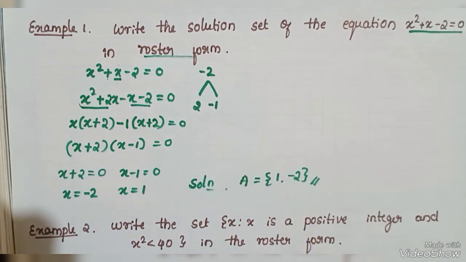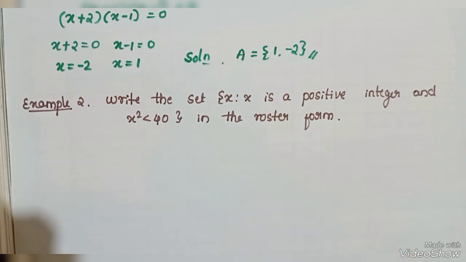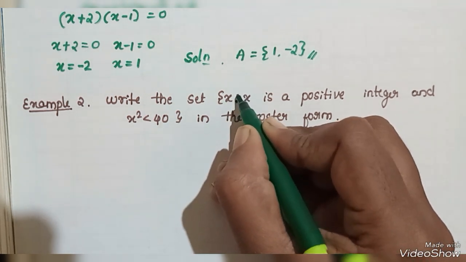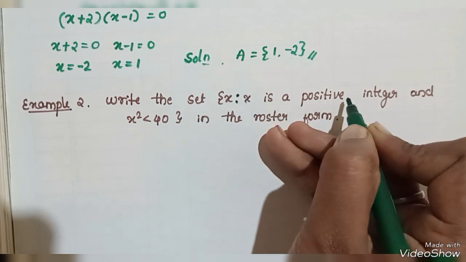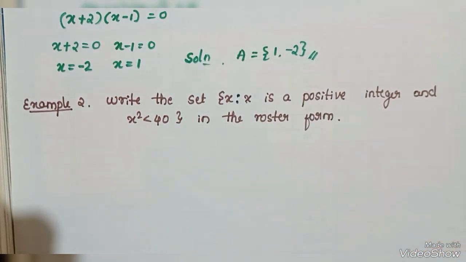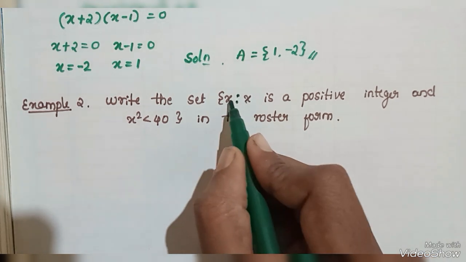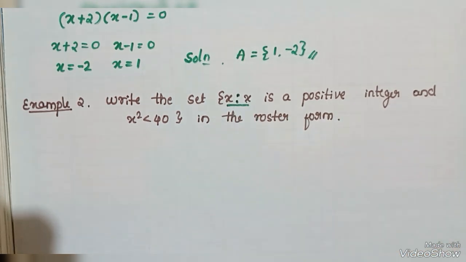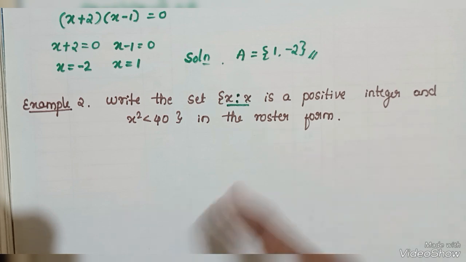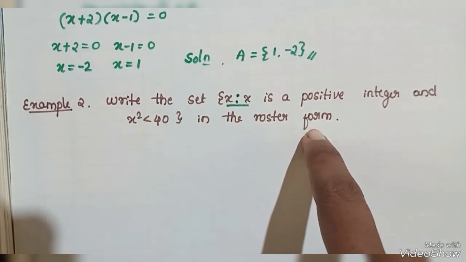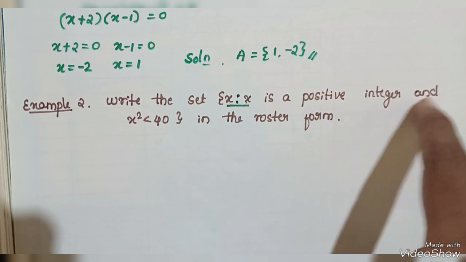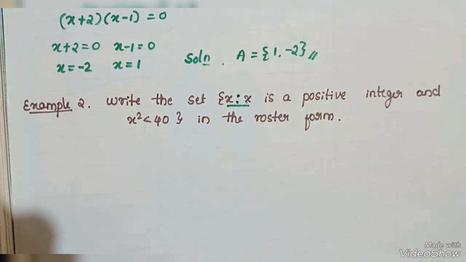Here there is example number 2. Write the set of x such that x is a positive integer. Always we have to remember x, the semicolon, x is a positive integer, it means it is in set builder form. Set builder form means the sets are written in a sentence form. That's why the x such that this symbol represents the set builder form. They already gave it in set builder form, we have to write the solution in roster form.